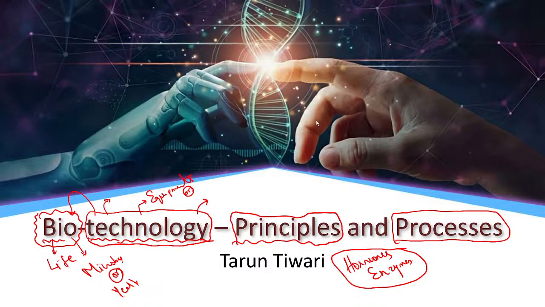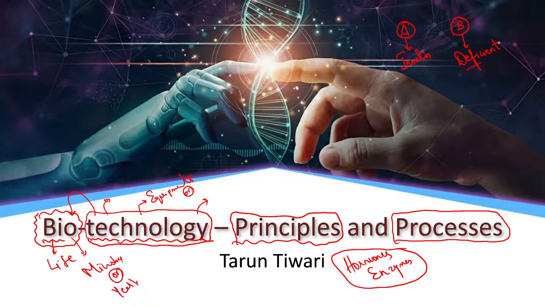For example, let's say there is a person A who is having a good amount of insulin production in his or her body. Now a person B is not having enough insulin, which means he is deficient.